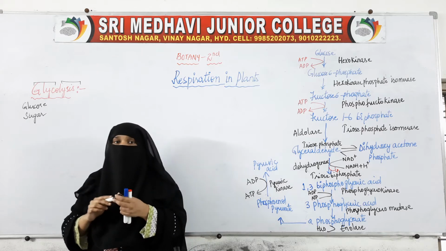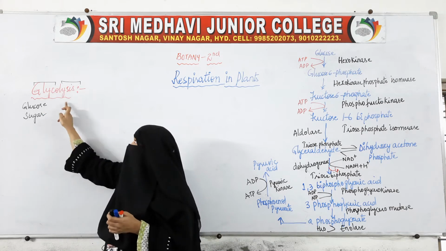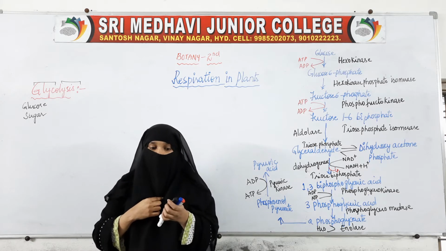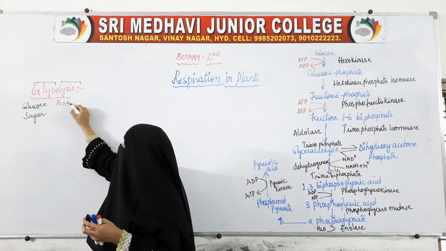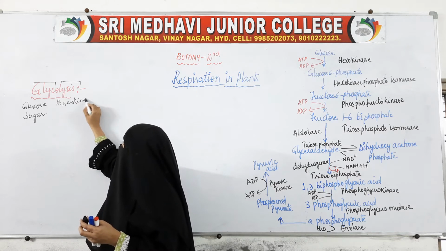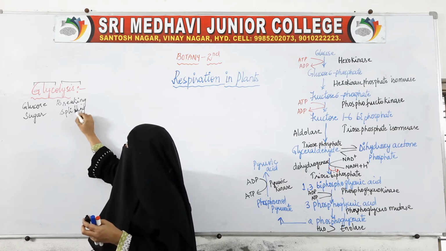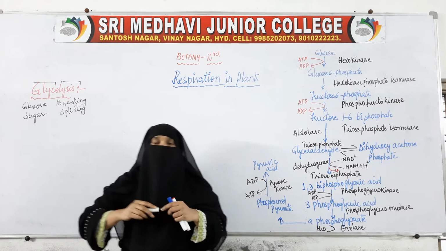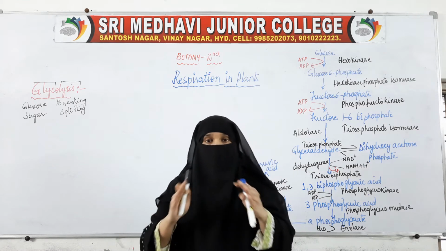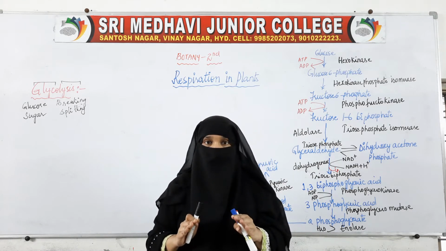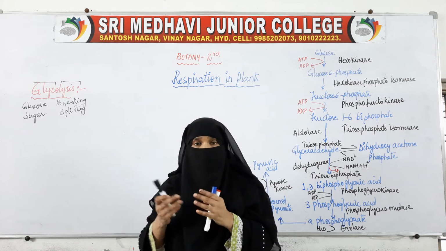Lysis means breaking down, breaking or splitting. So what is breaking or splitting? Glucose is breaking or splitting. So glyco means glucose, lysis means breaking or splitting.